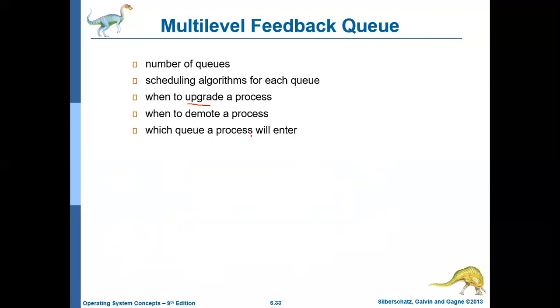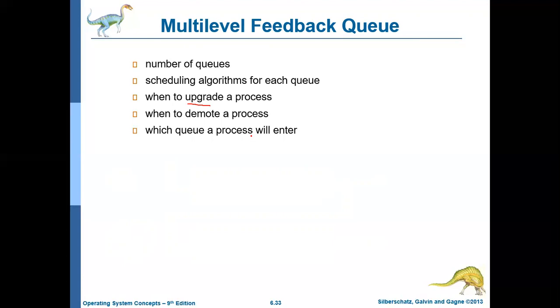Okay, so that's it about the multi-level feedback queue algorithm. So basically, this is an improvement over the multi-level queue algorithm. In a multi-level queue algorithm, the jobs are not allowed to move within the queues, I mean, from one queue to another queue. Whereas in a multi-level feedback queue algorithm, the jobs or processes can move from one queue to another queue.